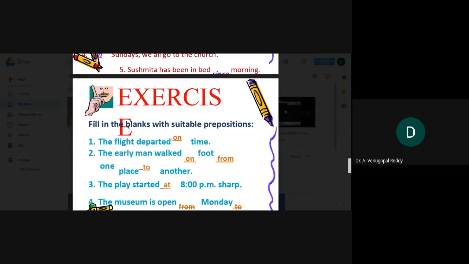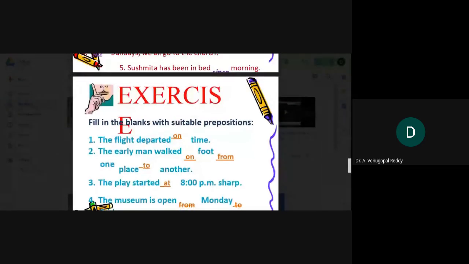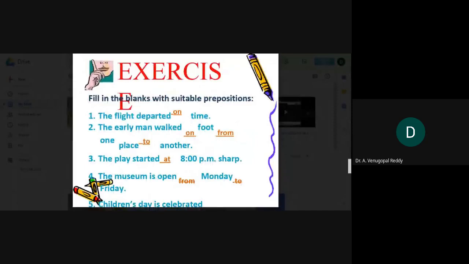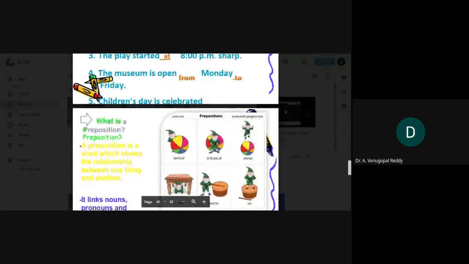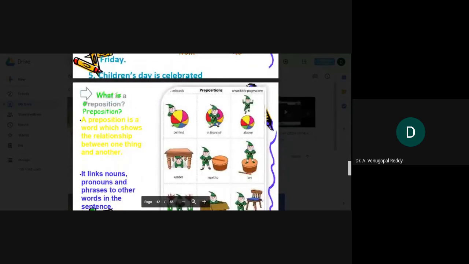The early man walked on foot from one place to another. The play started at 8 p.m. sharp. The museum is open from Monday to Friday. Let us see the picture.